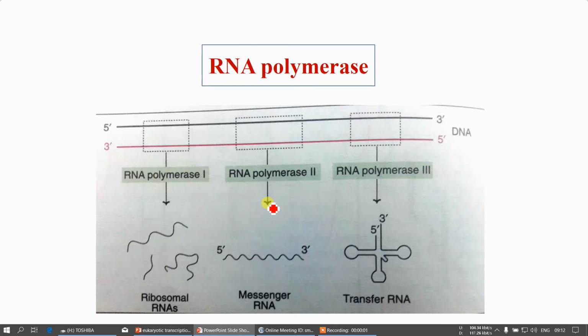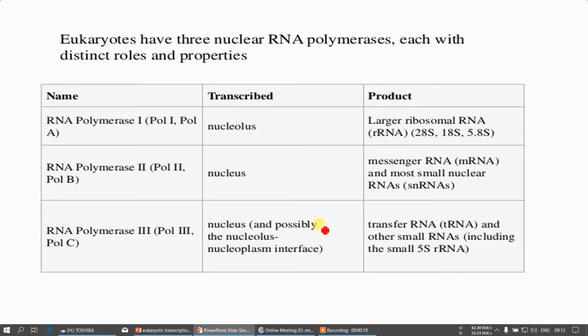So in the case of RNA polymerases, RNA polymerase 1 will synthesize ribosomal RNA, RNA polymerase 2 will encode messenger RNA, and RNA polymerase 3 will synthesize tRNA. In the next table, we have mentioned the different types of RNA polymerases with their properties and the products they synthesize. You can note down the second difference: prokaryotic transcription takes place in the cytoplasm, whereas eukaryotic transcription is done in the nucleus or nucleoplasm.